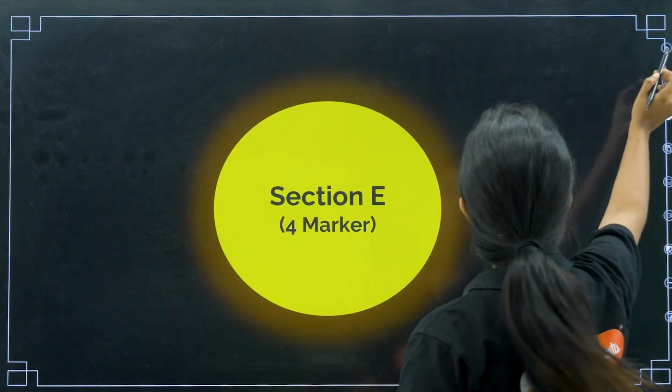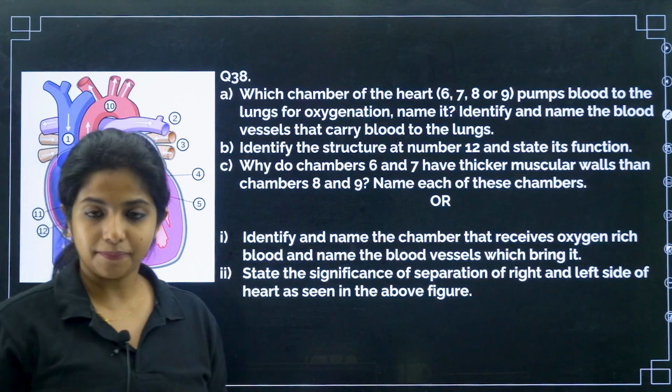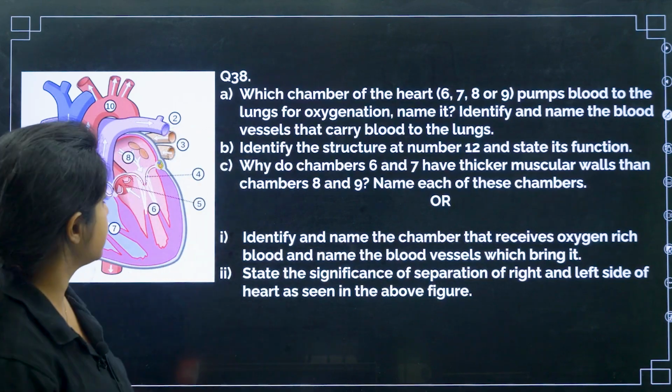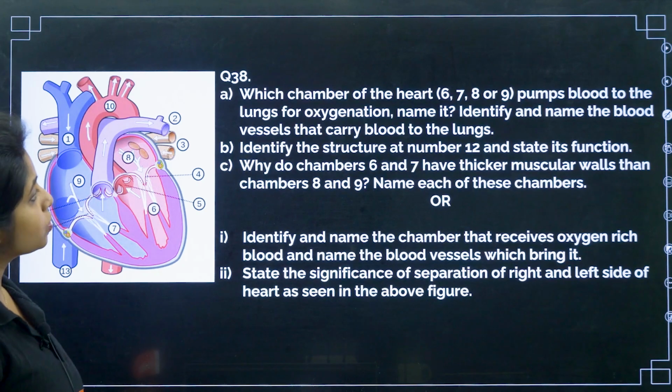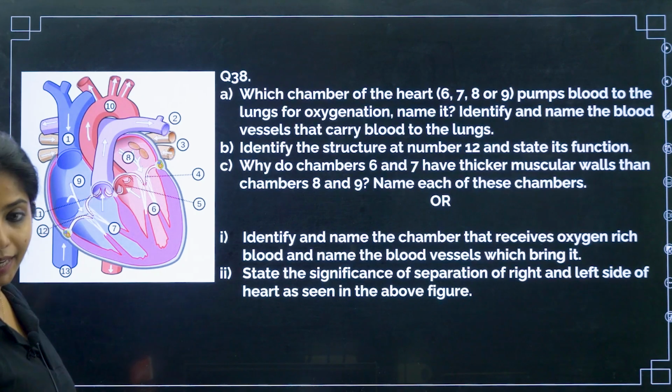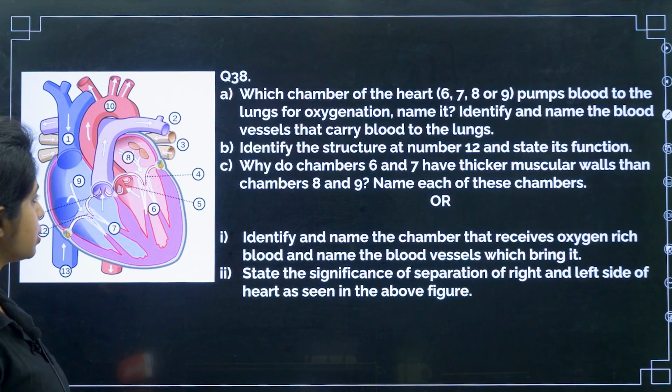Chalo. Section E, that is the last question that we have over here. Let's begin. Which chamber of the heart, 6, 7, 8 or 9, pumps out blood to the lungs for oxygenation? Any guesses? Blood to the lungs for oxygenation.